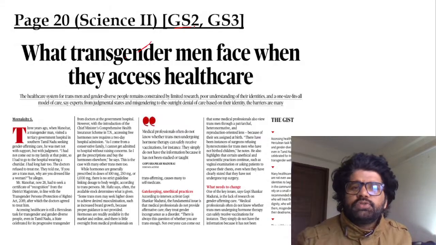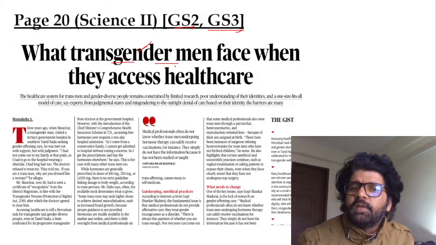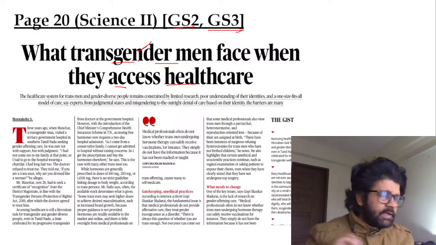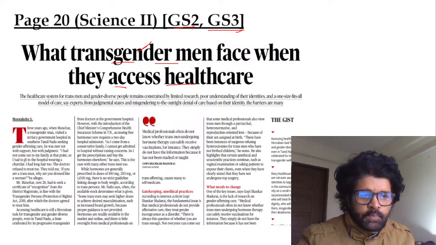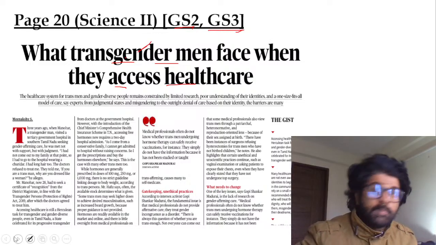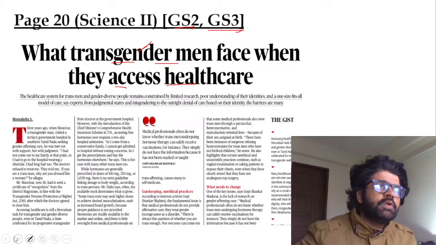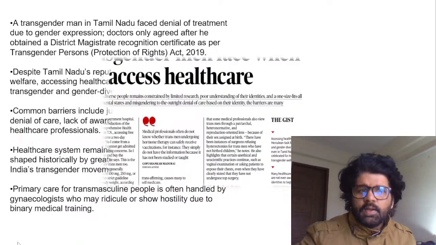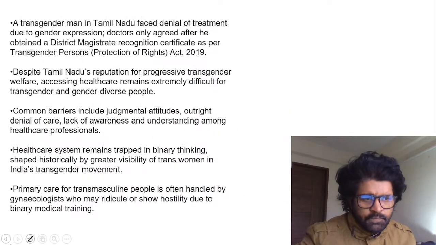Page 20, Science to GS to GS3, what transgender men face when they access healthcare. Now, there are terms. Let's try to understand some terms. So, what are those terms? We have talked about this transgender issue. Tamil Nadu is doing awesome when it comes to giving them healthcare and rights and all those things. But then there are other issues. First of all, let's focus on the terms in this article.